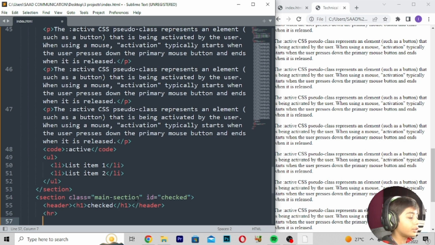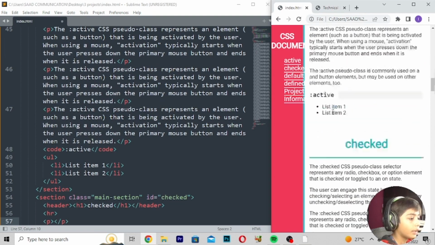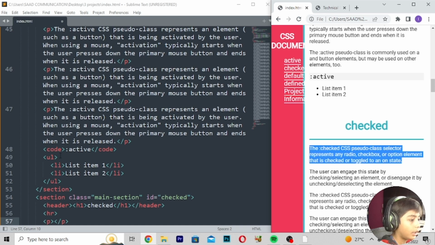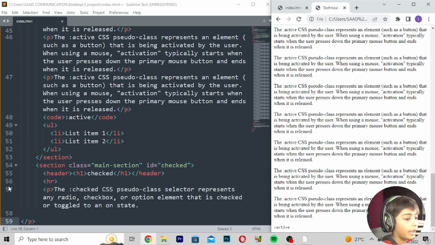You can do the same thing, paragraph. Then you can go down, then Alt, and copy it, then paste it, and paste it 81 times.